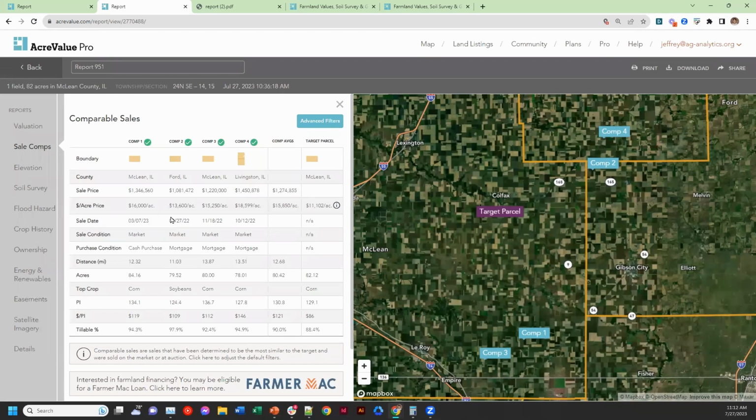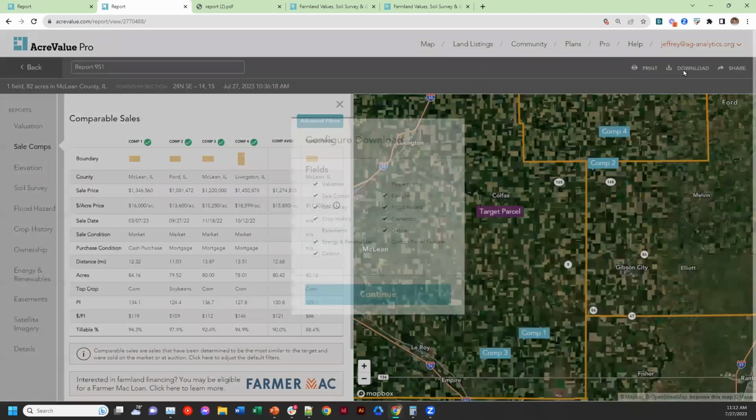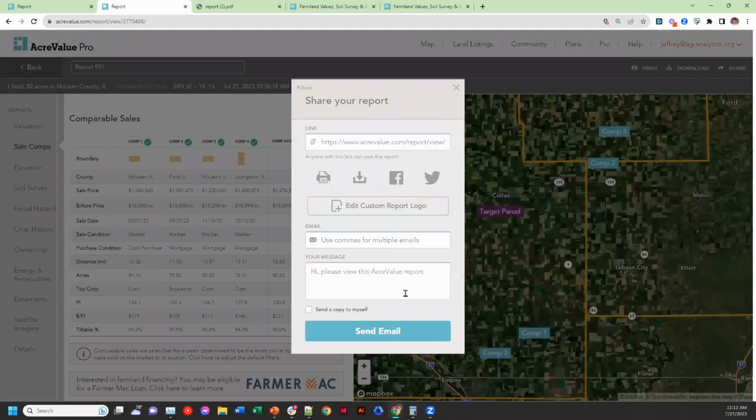I also want to mention that you can print this report as well. For our professional audience out there, printing the report has been a very big deal, to make sure that you can not only get the research done, but also present it to your clients in a way that's easy to understand and helpful. So let's talk about that. Up in the top right-hand corner, you have the ability to hit download, configure your report, and then download, print, or share it in a PDF format.